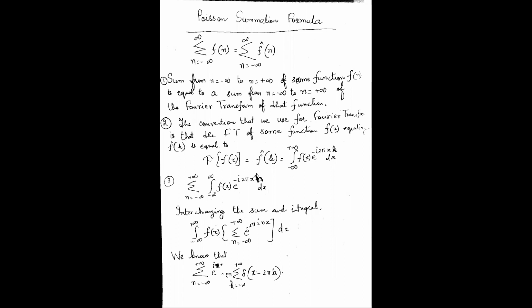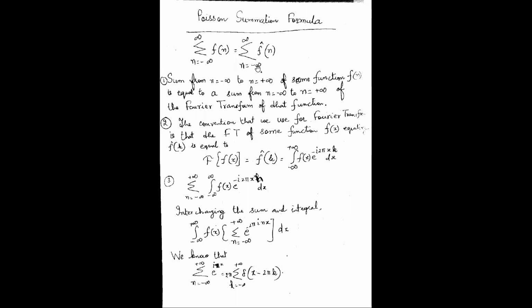Once you draw the spectrum, you will be able to know what are the dominant frequencies and what are the subdued frequencies. So that's the Fourier transform. Let's not talk about the Fourier transform more, because that's a different topic. But there are various conventions of Fourier transform. The convention that we use, we have to prove this formula actually. This formula says the summation of the function is equal to the summation of its Fourier transform, right? When n goes from minus infinity to plus infinity.